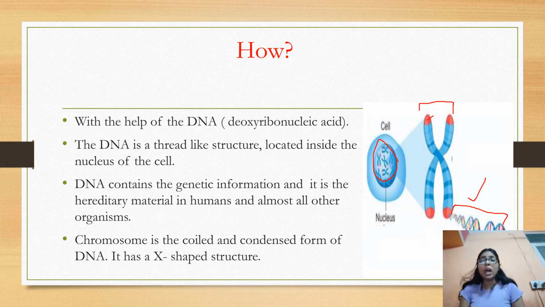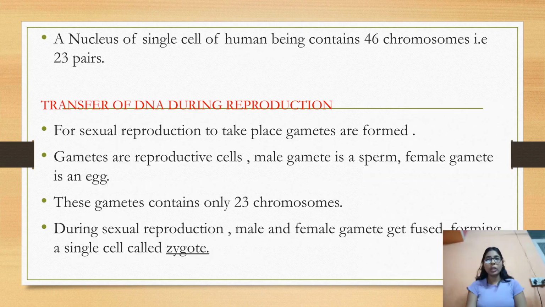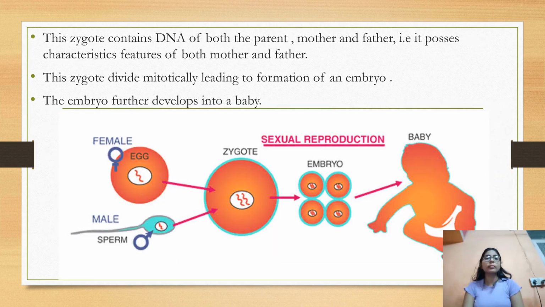Now let's see how this DNA gets transferred to the next generation. For sexual reproduction to occur, what we need is gametes, a male gamete and a female gamete. Now you must be thinking, what are gametes? Gametes are nothing but reproductive cells, which have the capability to produce a new organism. The female has the female gamete called the egg cell and the male has the male gamete called the sperm cell.